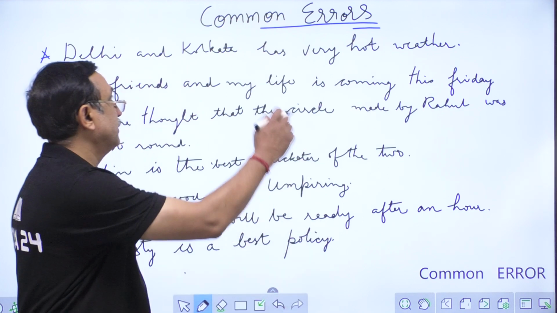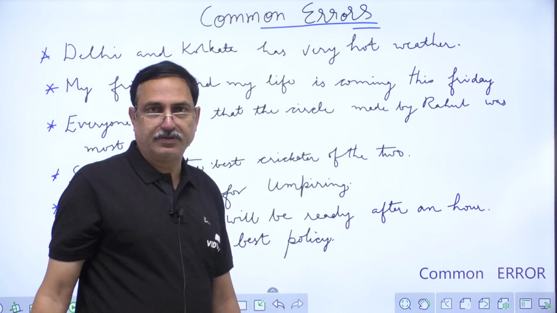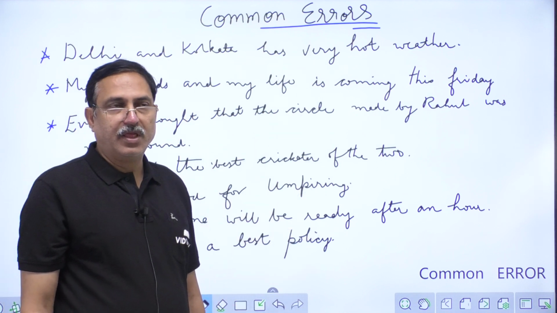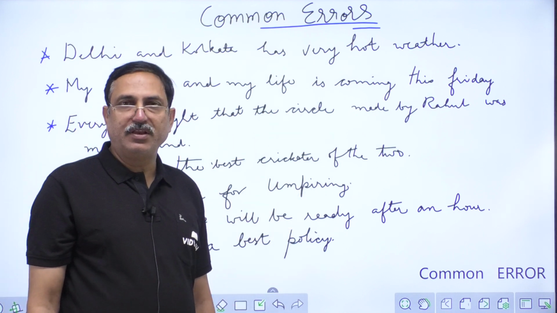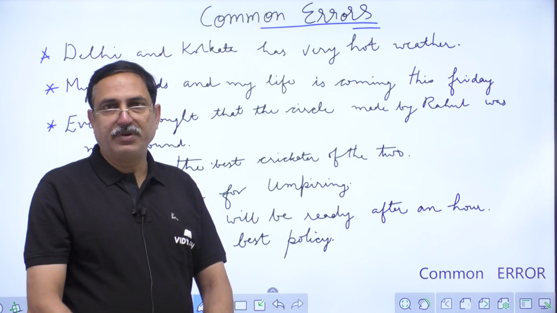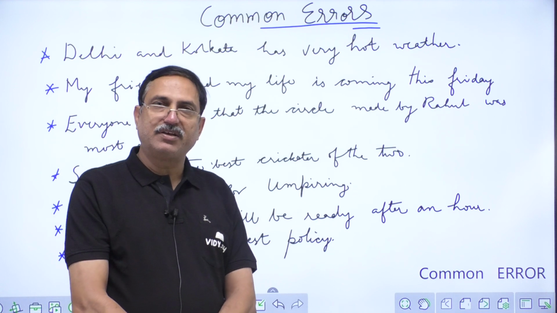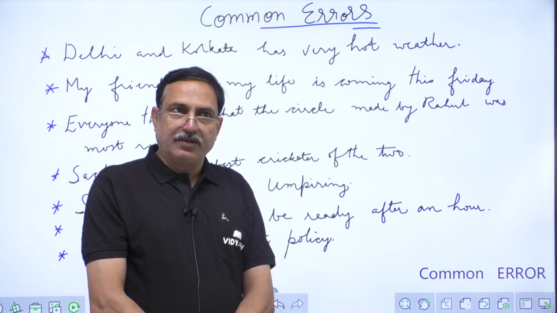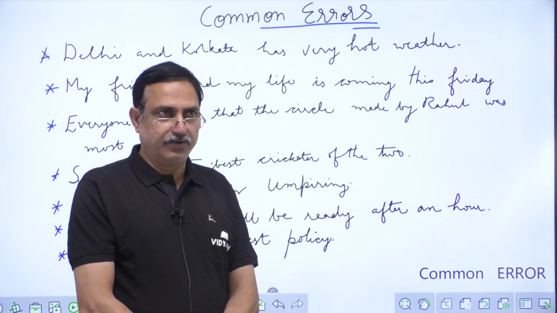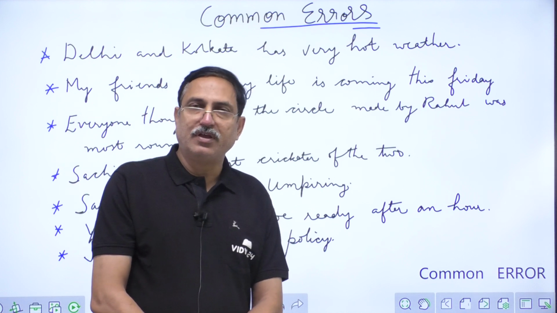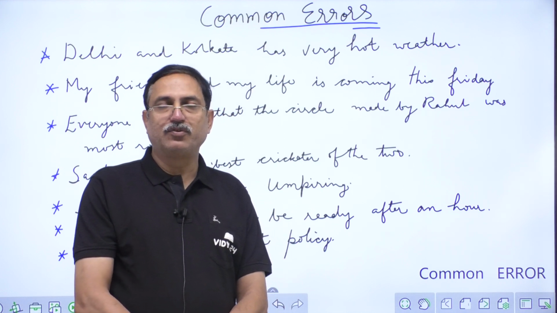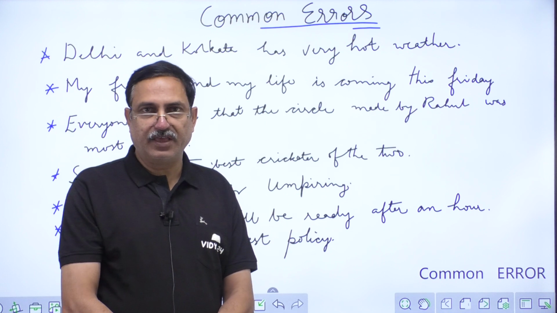Today we are going to discuss a very important aspect of English: common errors in English. Actually, the errors can be in verbs, nouns, adjectives, or tense. Different errors are there. So let us begin with the first error, which is related to verb agreement.